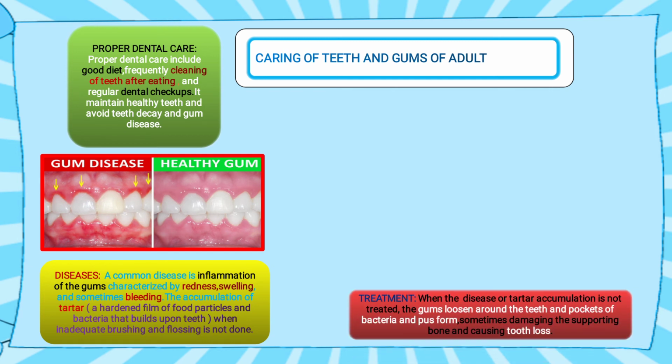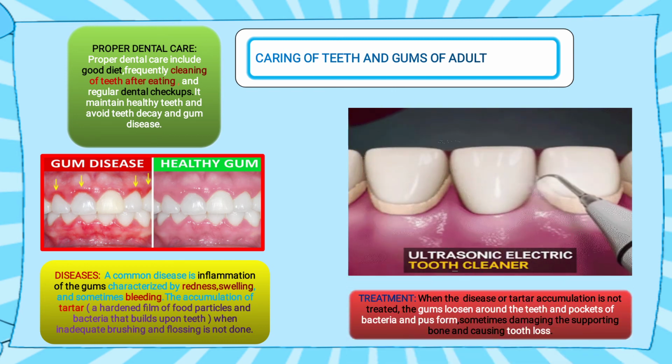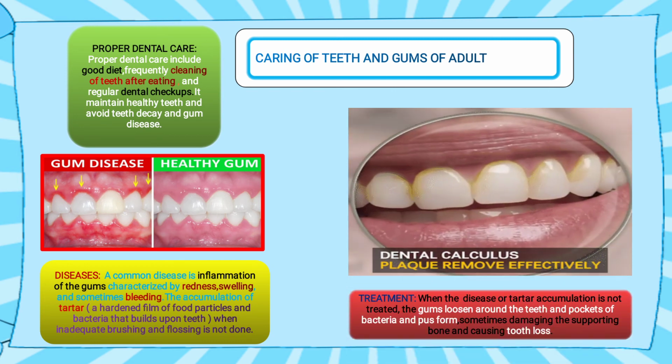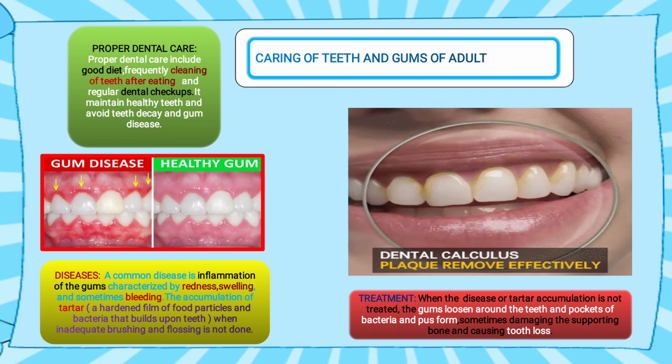Treatment: when the disease or tartar accumulation is not treated, the gum loosens around the teeth. Why? Because bacteria will make its home there, and it will loosen the gum, and finally tooth loss will occur. Now here see the treatment being done. This tartar, you see yellow teeth showing. Now it is removed with the help of this machine. They are removing the tartar and plaque.